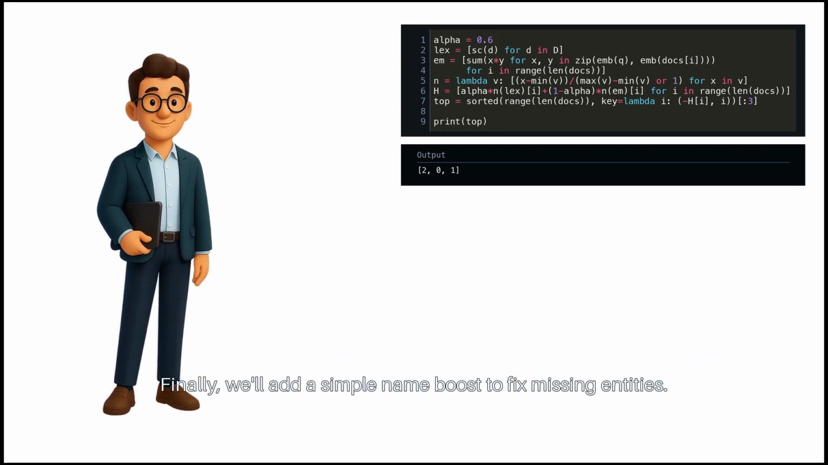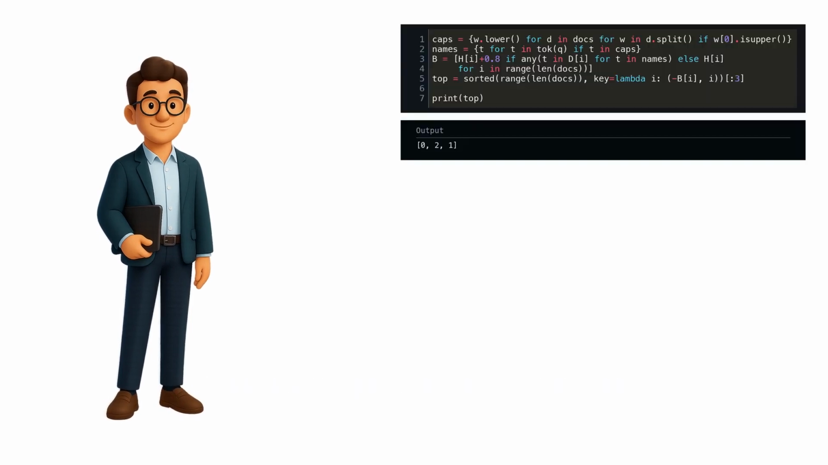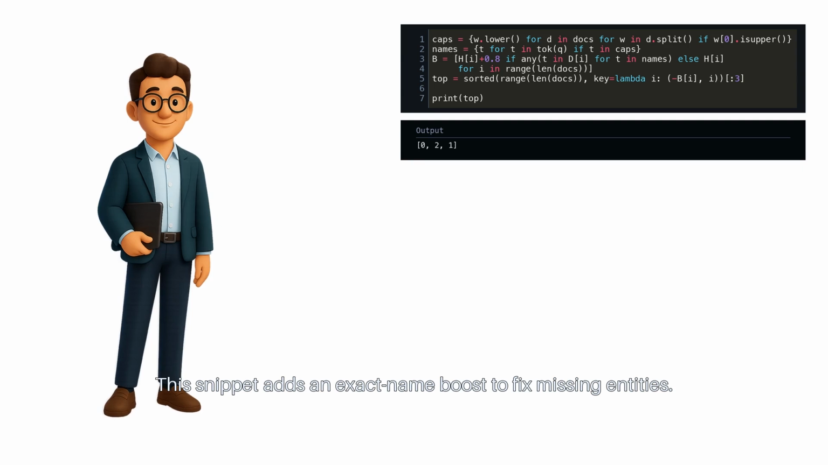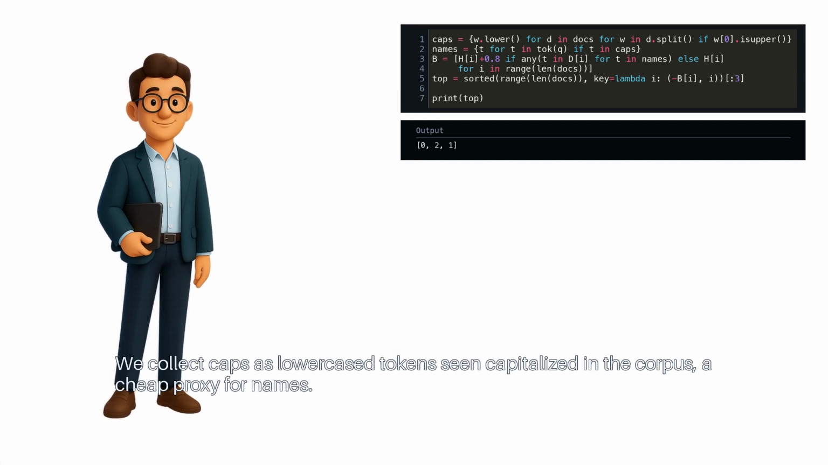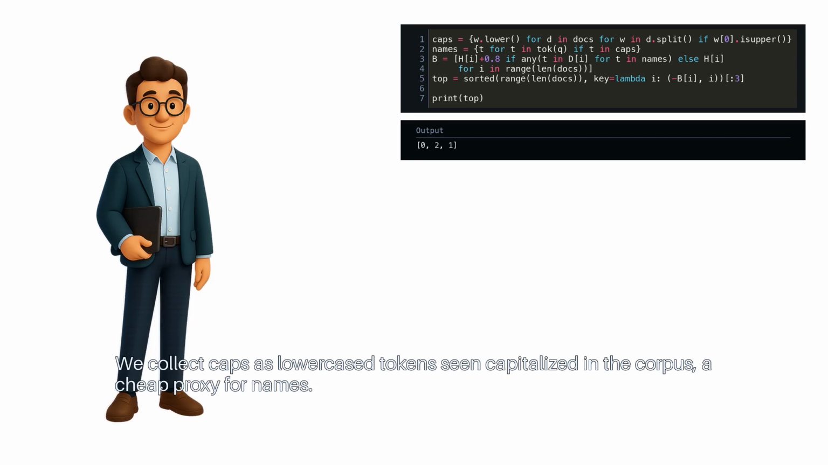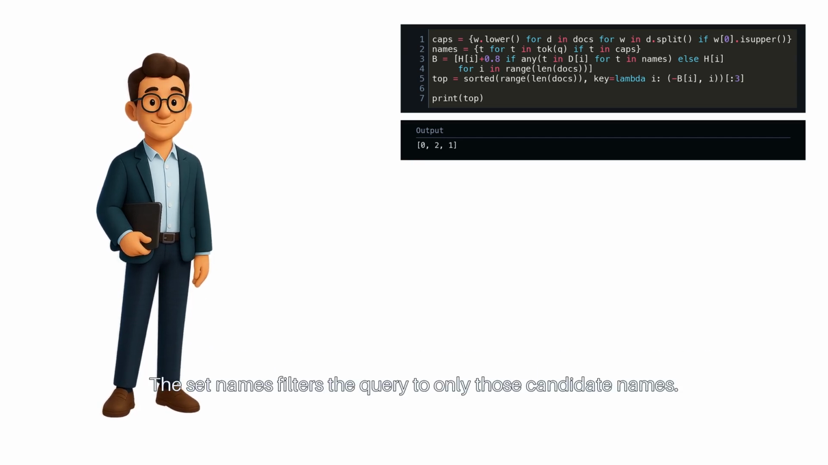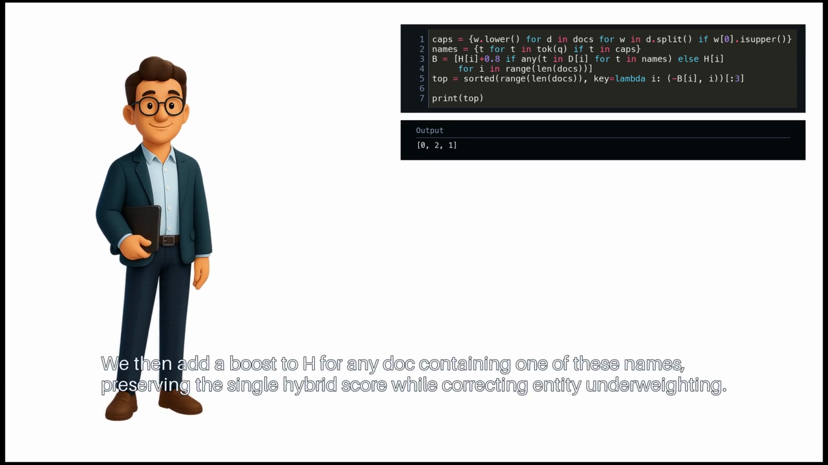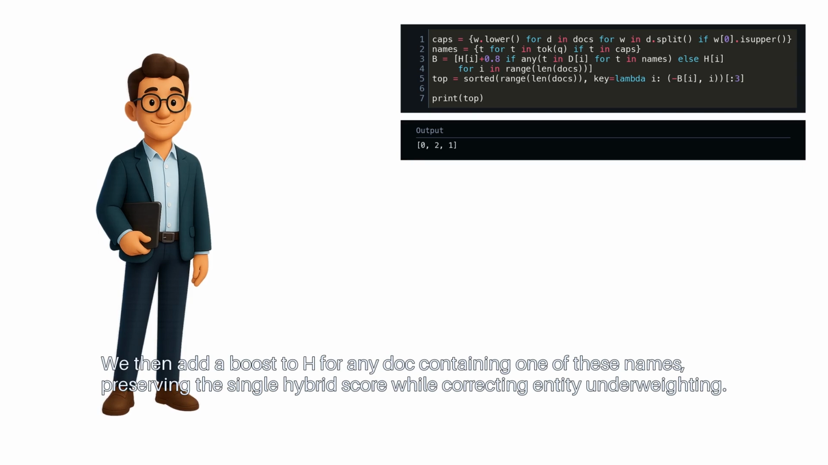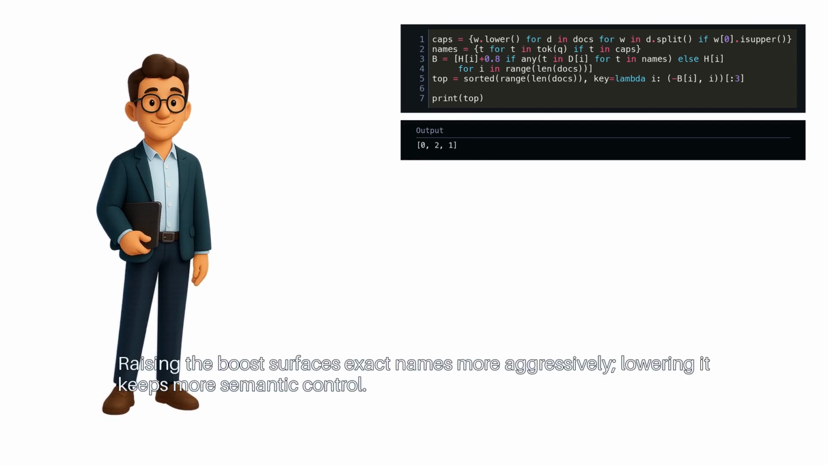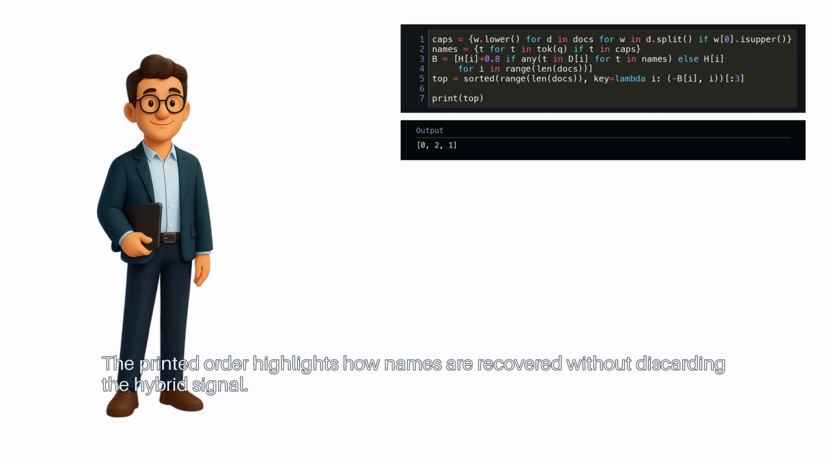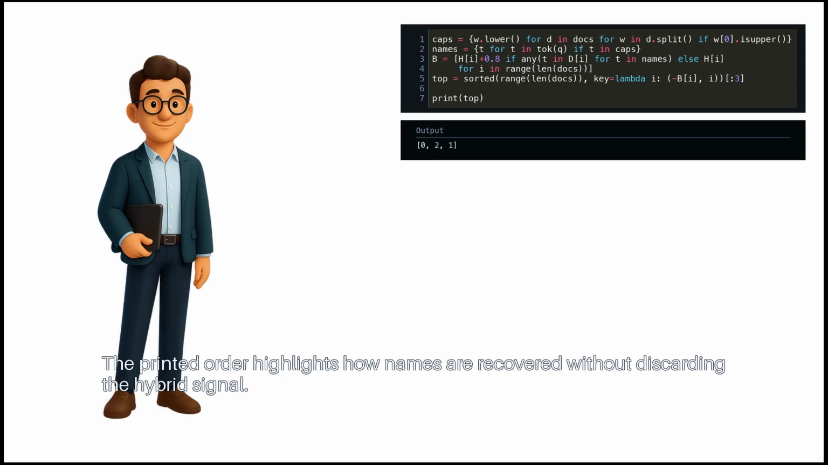Finally, we'll add a simple name boost to fix missing entities. This snippet adds an exact name boost to fix missing entities. We collect caps as lowercase tokens seen capitalized in the corpus, a cheap proxy for names. The set names filters the query to only those candidate names. We then add a boost to H for any doc containing one of these names, preserving the single hybrid score while correcting entity underweighting. Raising the boost surfaces exact names more aggressively. Lowering it keeps more semantic control. The printed order highlights how names are recovered without discarding the hybrid signal.